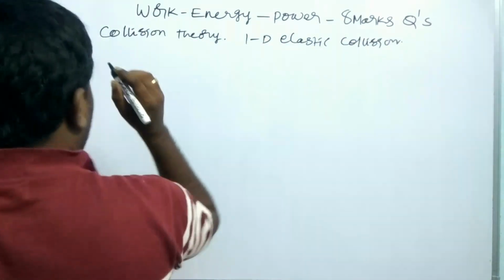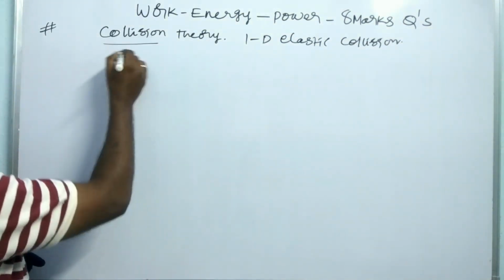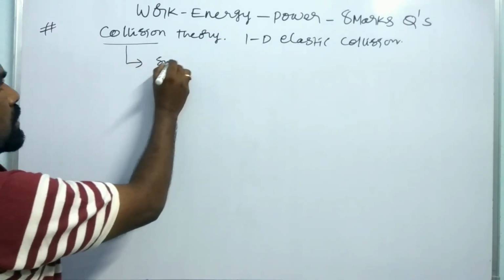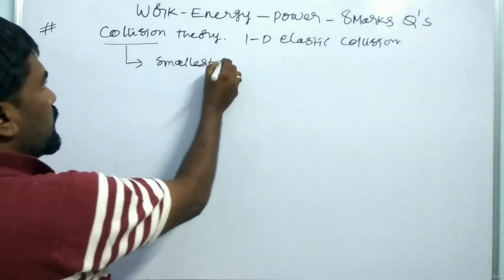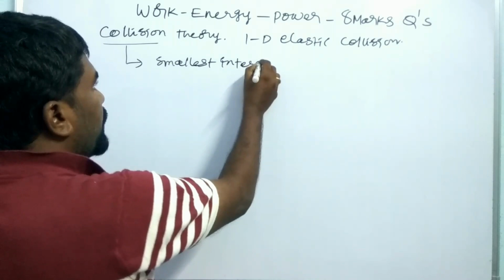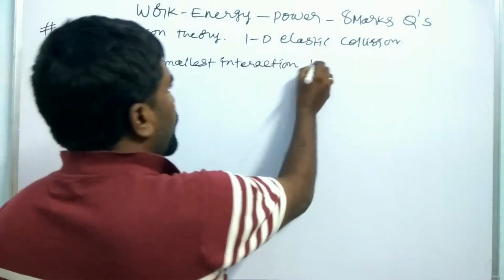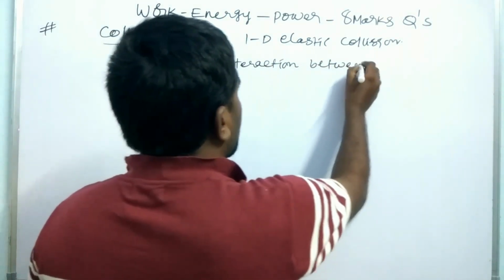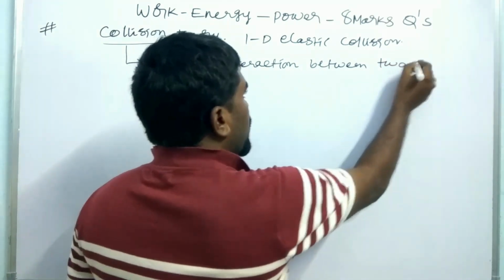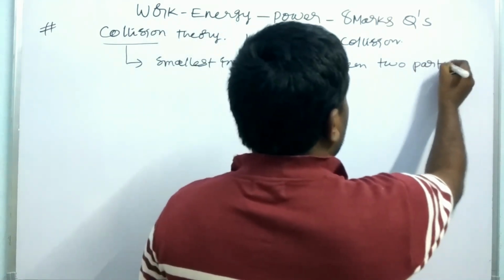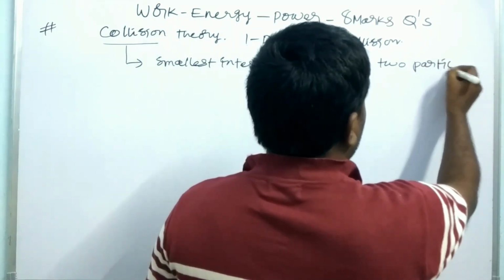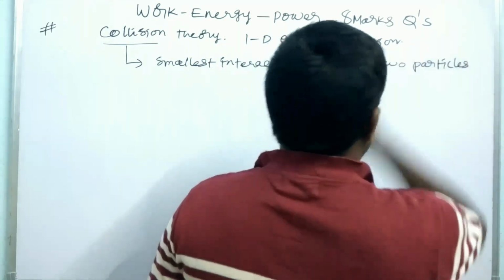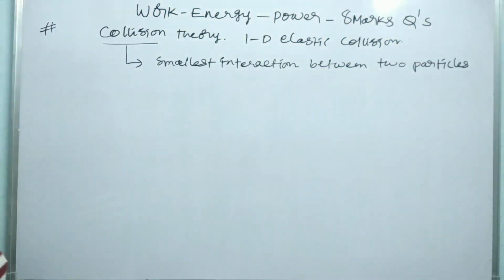The definition of collision: the smallest interaction between two particles is called collision.